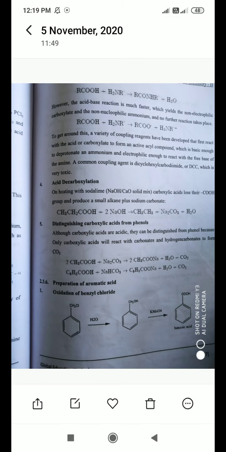In between, benzyl chloride first reacts with H2O, that is hydrolysis, and the chlorine group is converted into OH, giving CH2OH. Then we use KMnO4, which acts as an oxidizing agent and undergoes the oxidation reaction, converting it into the COOH functional group, and you get benzoic acid. First of all, this is oxidation of benzyl chloride: from oxidation of benzyl chloride you will get benzoic acid.